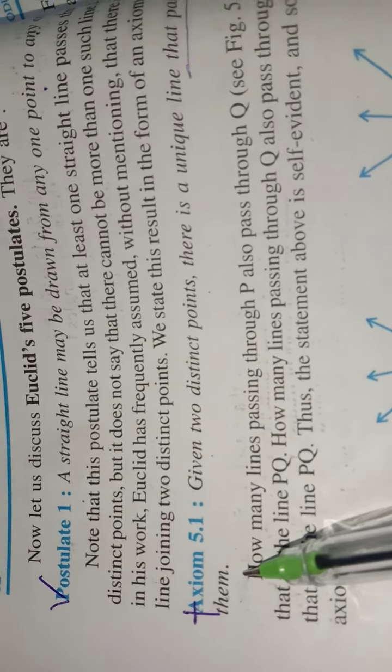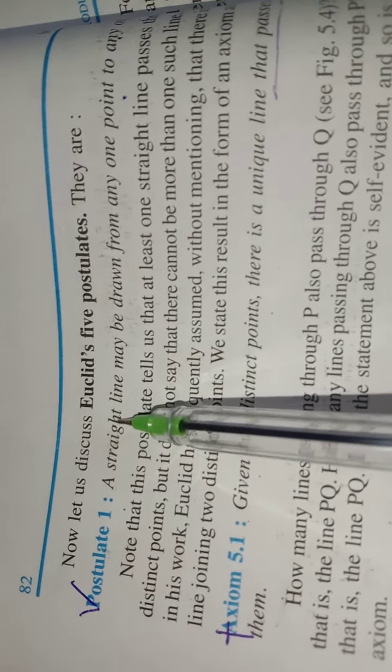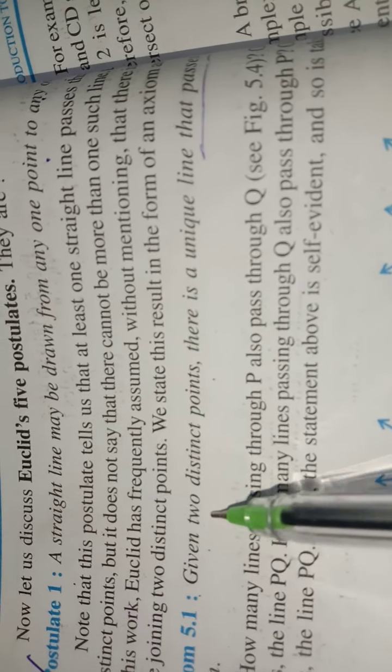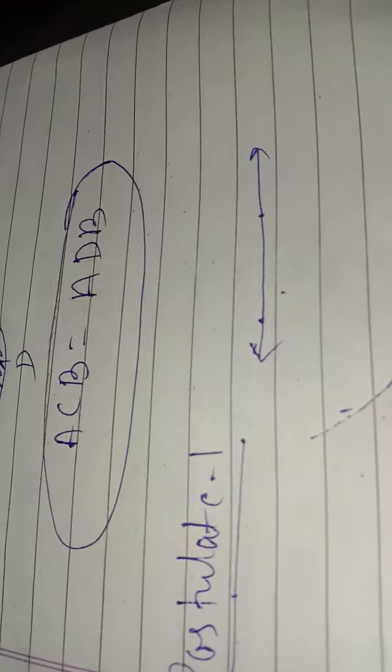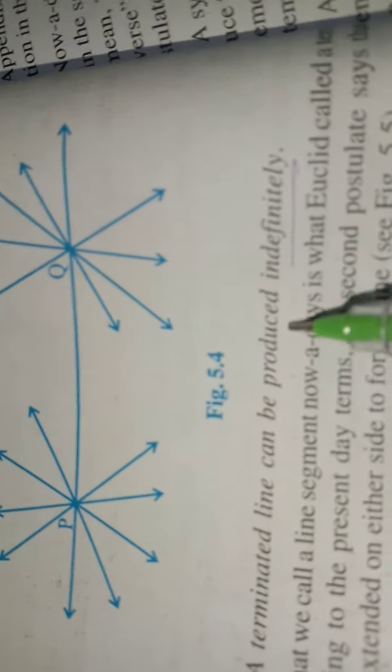Now you can say that this is the theorem, axiom 5.1: two distinct points are given in the plane. Suppose this paper represents a plane, with two distinct points somewhere, so I can draw a line here. It is the theorem of postulate 1. Now let's move to postulate 2 quickly. It is given as: a terminated line can be produced indefinitely.